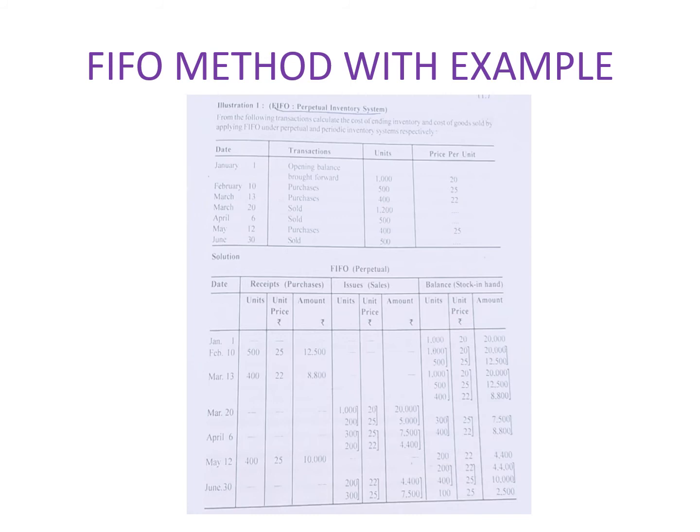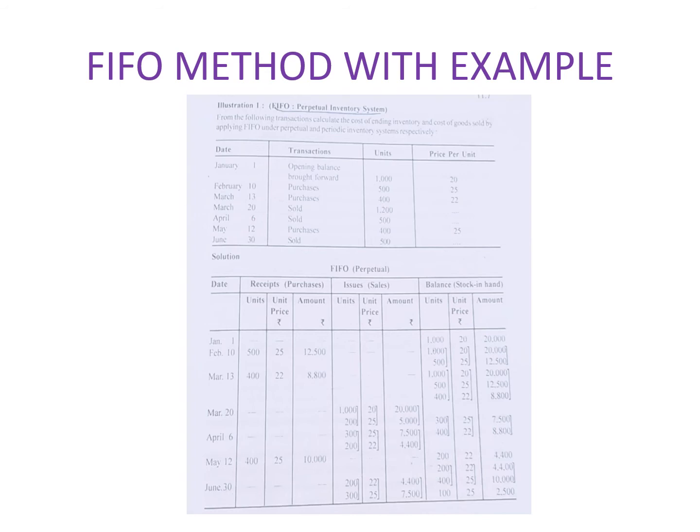Now I will talk about the issues entry. So the issues are given as 1200 units. As this is the FIFO method, we will first take the 1000 units. We will issue the first ones, because that is the FIFO method, 1000 into 20 is equal to 20,000.